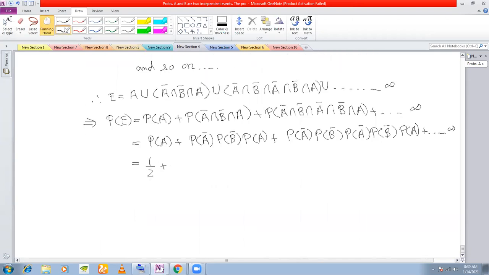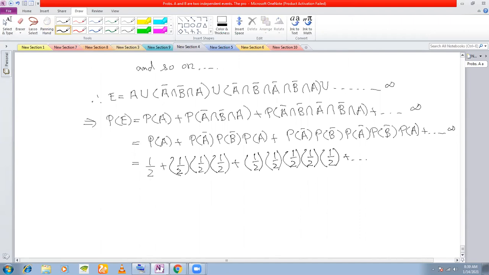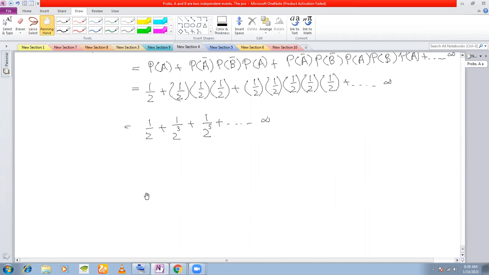So now just put the values here. Half plus half into half into half, plus half, half, half, half, half, up till infinity. So this is half plus 1 by 2 cube plus 1 by 2 to the power of 5 up till infinity. What is this? This is an infinite GP, right? Remember infinite GP.